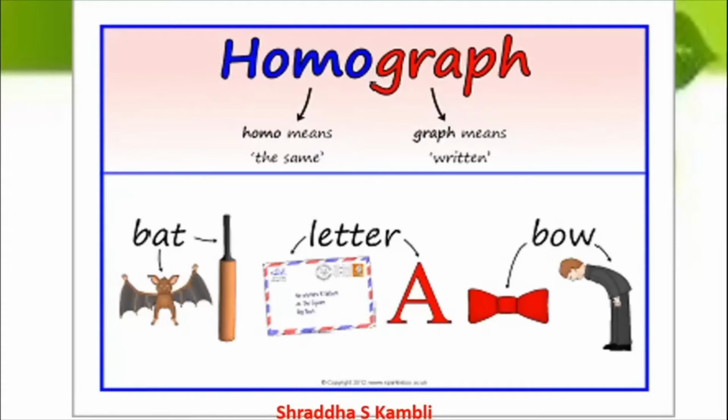And the other letter is a letter of the English alphabet. Bow, one bow is the thing which you wear along with your coat or a suit. And the other bow is physically giving a sign of respect. When you bow to someone, when you bend your head, respecting the presence of another person. So these are examples of homographs, children, and this is the meaning of homographs.